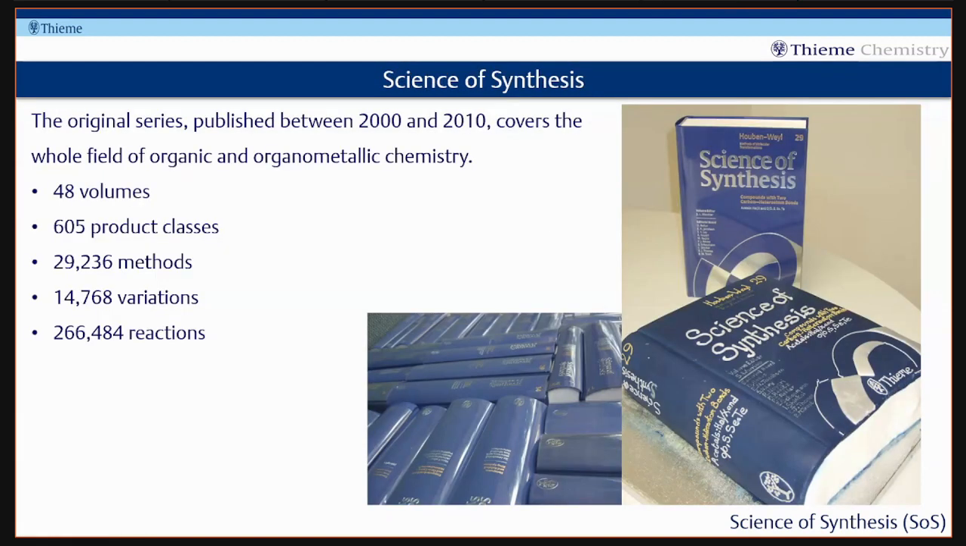The original volume of SOS contained 48 volumes published between 2000 and 2010, covering all the topics of organic and organometallic chemistry. The SOS database is electronically searchable.